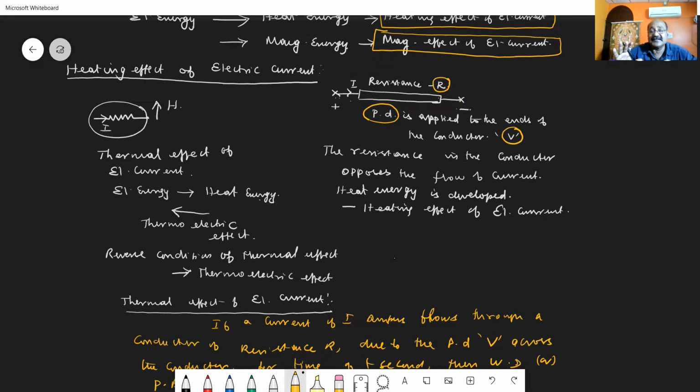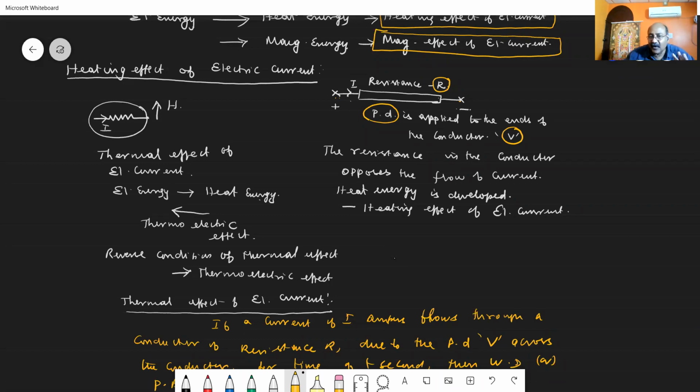That resistiveness to the flow of electrical current will be given out in the form of heat energy. Or we can say, in order to make the current flow from one end to the other end, overcoming the resistance, work has to be done, or energy has to be spent. That work done or energy spent is converted into heat energy and is liberated out.